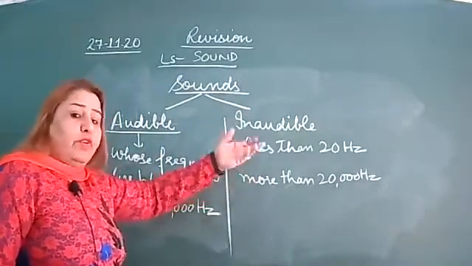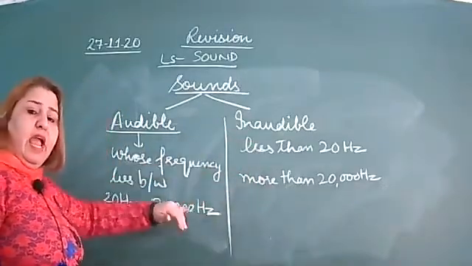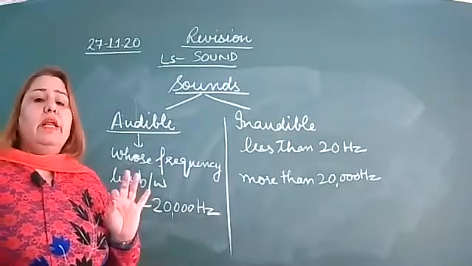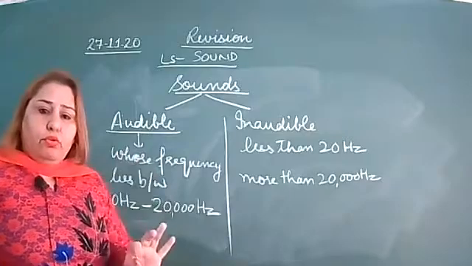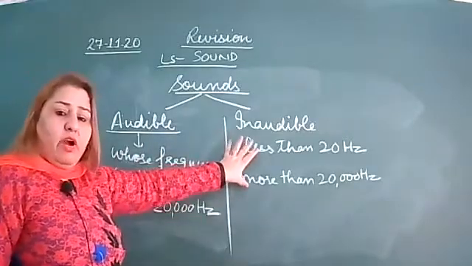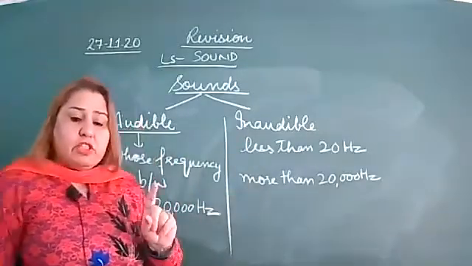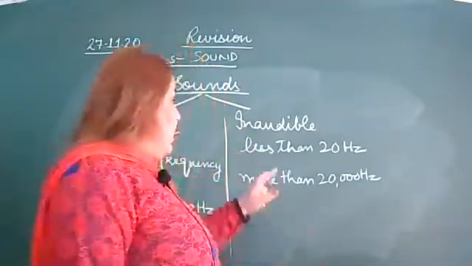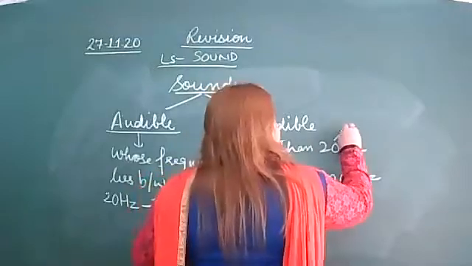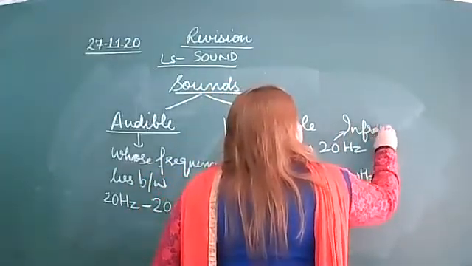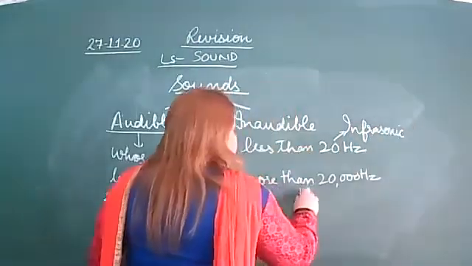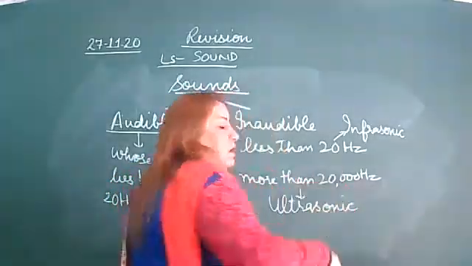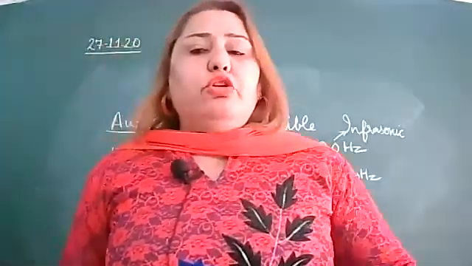The sound whose frequency is less than 20 hertz and more than 20,000 hertz, we are not able to hear. These are called inaudible sounds. Inaudible sounds are of two types, infrasonic and ultrasonic. Less than 20 hertz is called infrasonic, right? And more than 20,000 hertz is called ultrasonic. These two we are not able to hear.